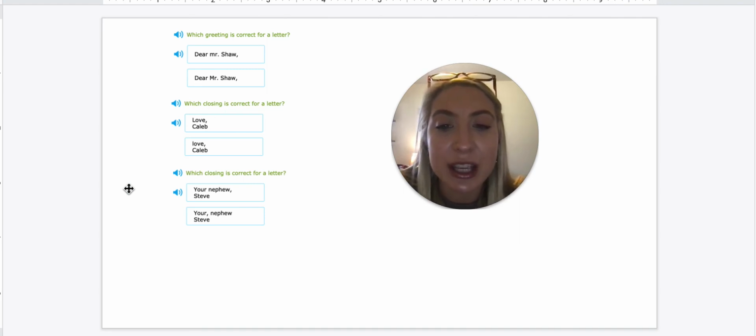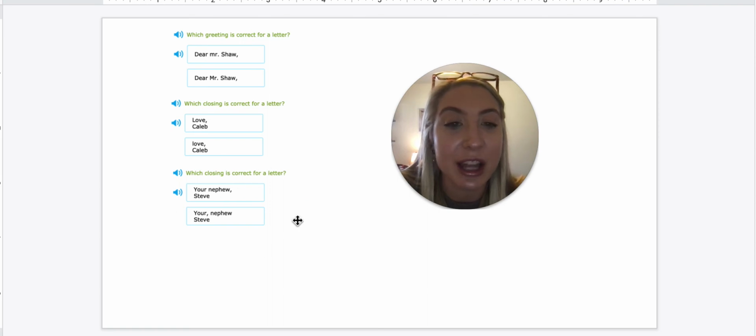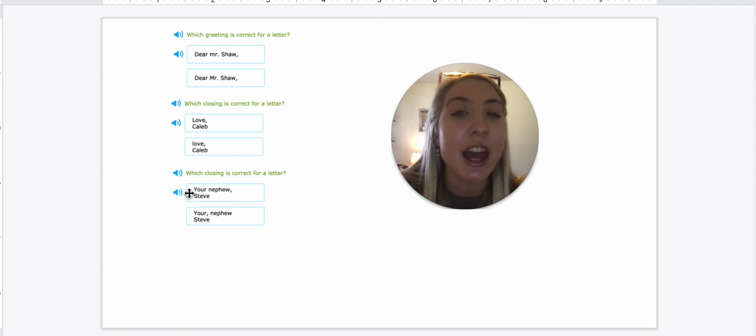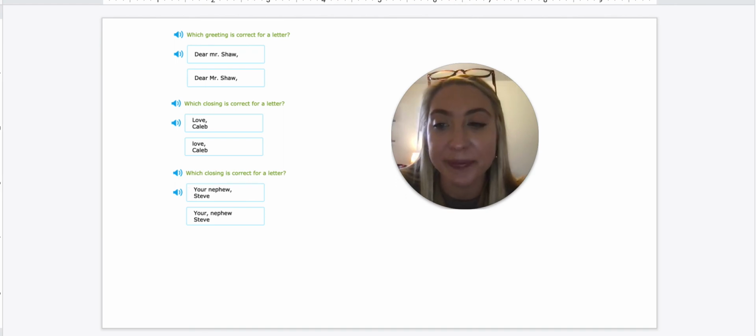And again, which closing is correct for a letter? This is again the closing, which means it's at the end of our letter. Your nephew, Steve. Remember, the comma is right before the name, right after the closing phrase. So wouldn't it be Your, pause, nephew, Steve? That wouldn't make sense. It would be Your nephew, that's my closing phrase, comma, Steve. And we see the Y in Your is capitalized and the S in Steve is capitalized. So this would be our correct closing. Remember, look at the comma placements and make sure the first word of a closing and greeting is capitalized, and also the proper nouns, the names of people.